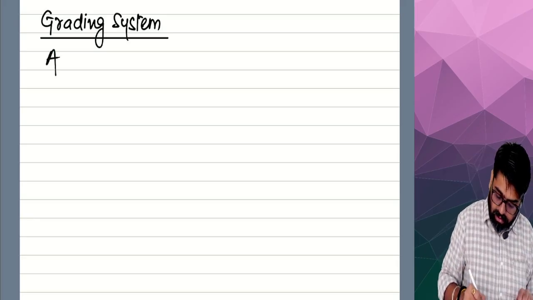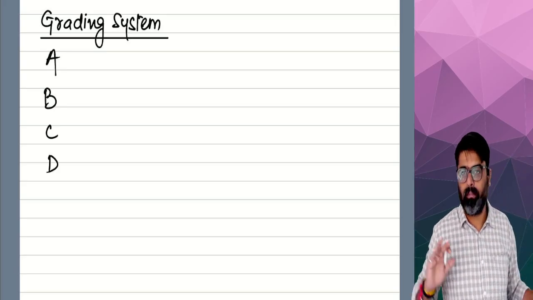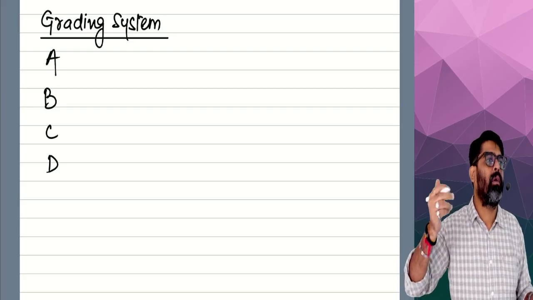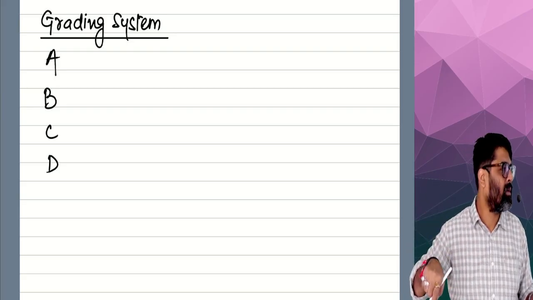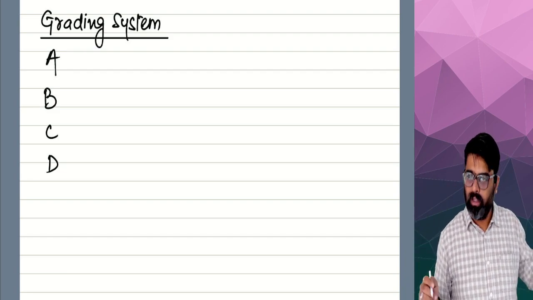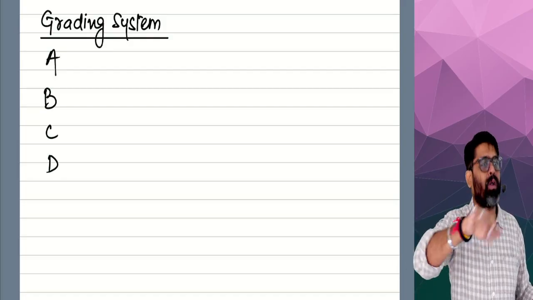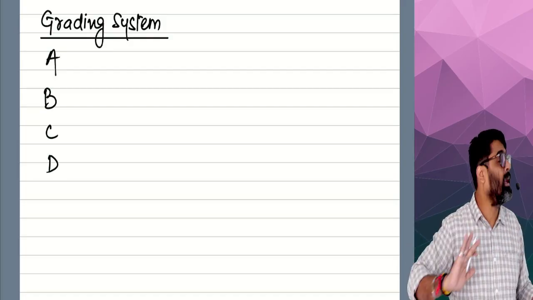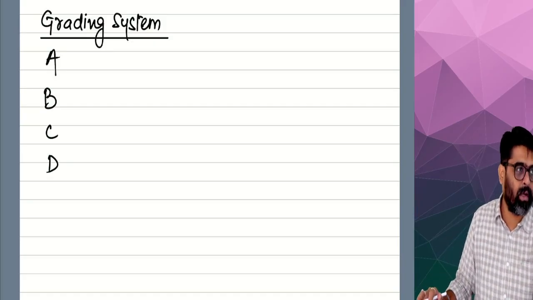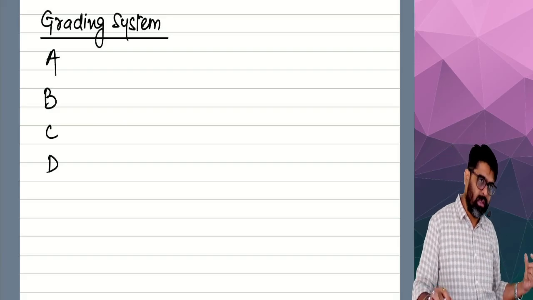4 grades. Grade A, B, C and D. See, this grading code can be any code which the employer will decide. Someone will have level 1, level 2, level 3, level 4. Someone will have P1, P2, P3, P4. So these grades are decided by the employer. So in our organization, we want to keep a grading system like A, B, C, D. We'll have 4 grades of employees. Grade A, B, C and D.